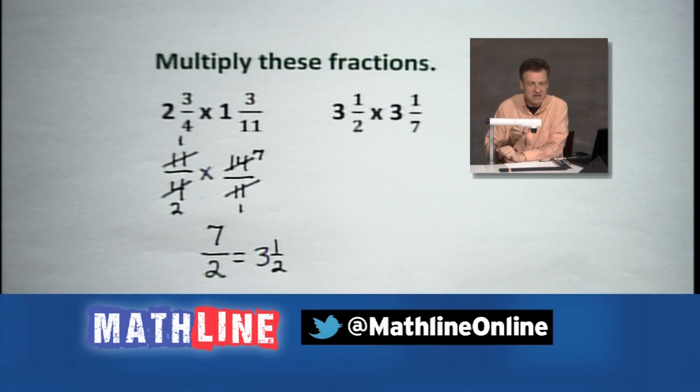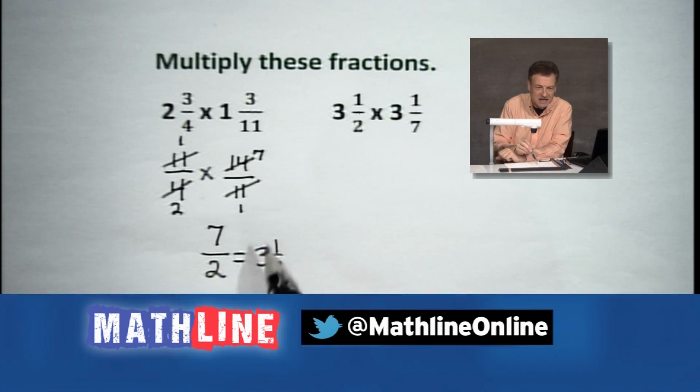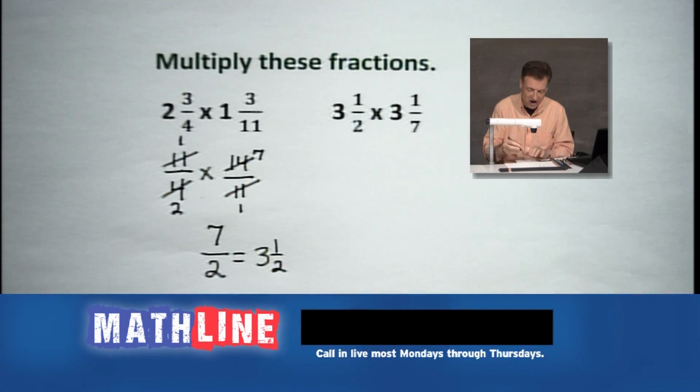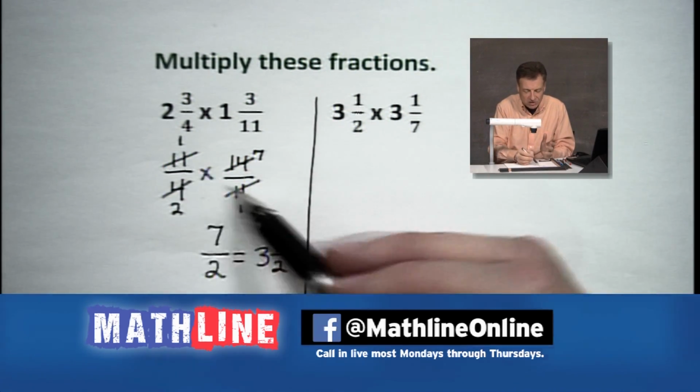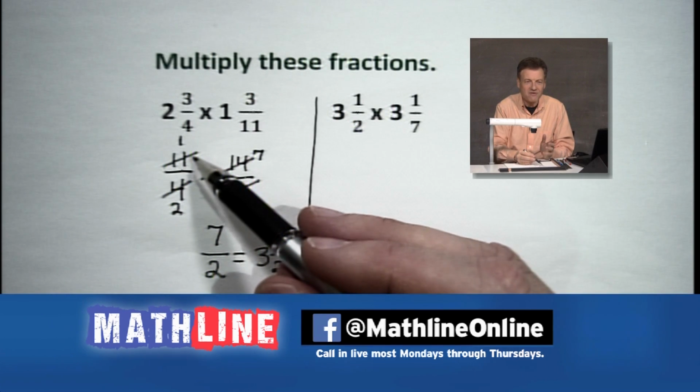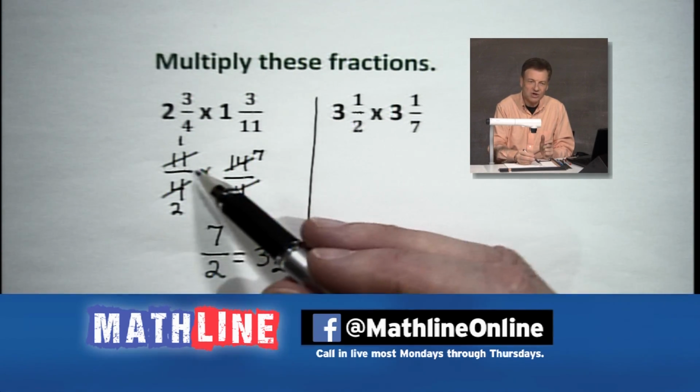And that's interesting because we started with fourths, we multiplied by 11s, and we end up with halves. That's the beauty of these fractions. The numbers are really cool, because of what happened when we got to these improper fraction forms. Well, it kicked in the numerators.